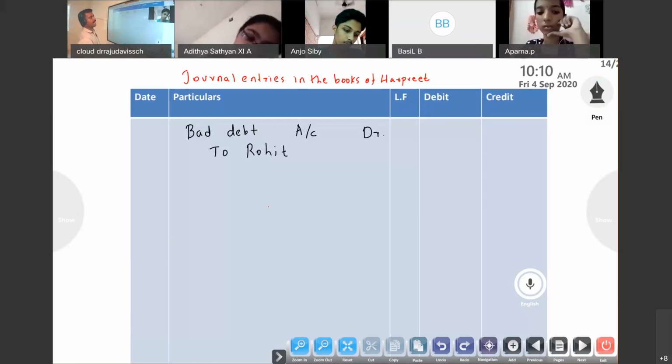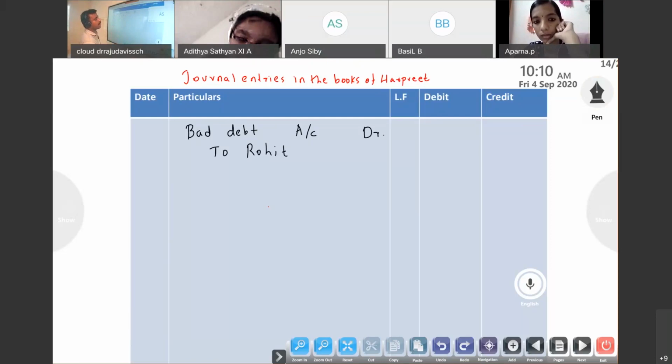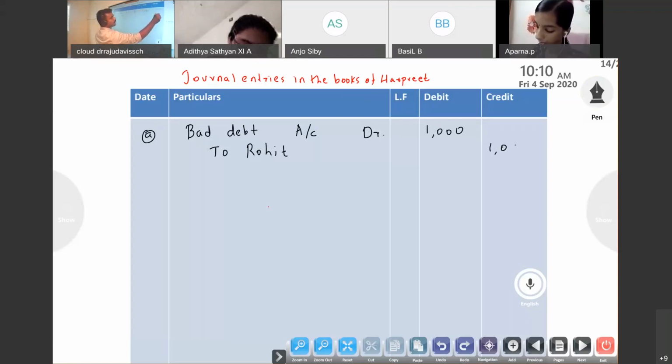Is it correct? Cash received from Rohit, cash account debit to Rohit. Here bad debt. So instead of cash, bad debt account debit to debtor. So amount will be 1000. So narration being bad debt.